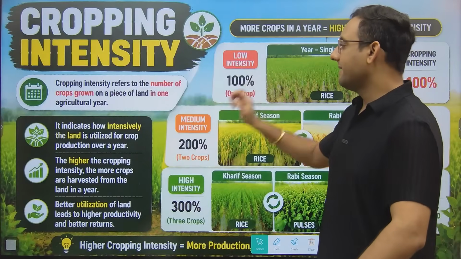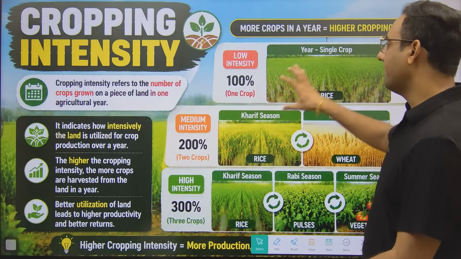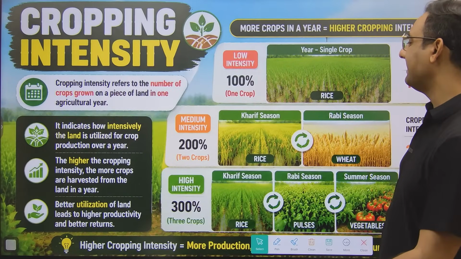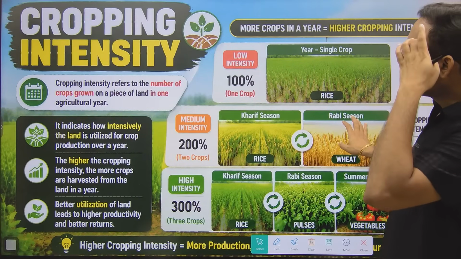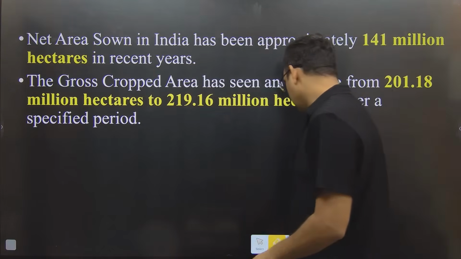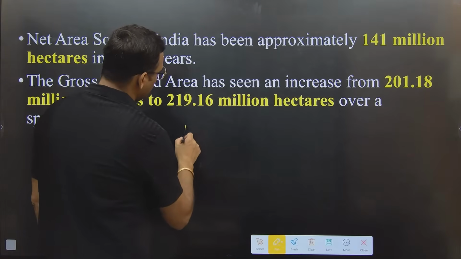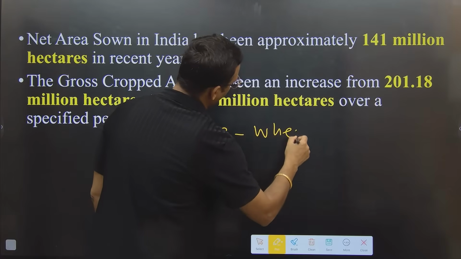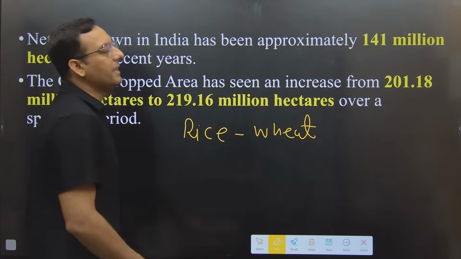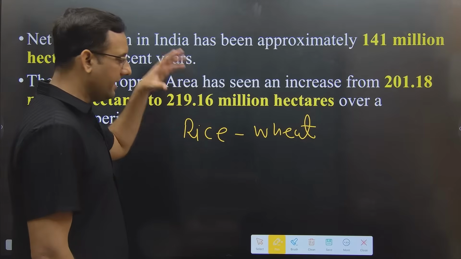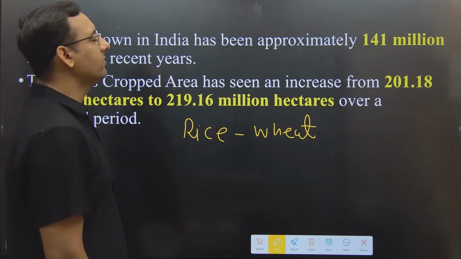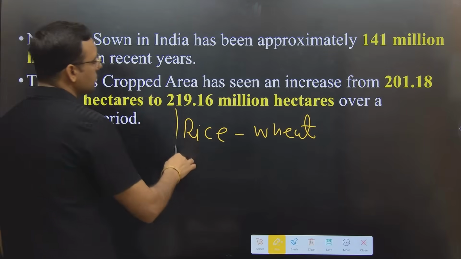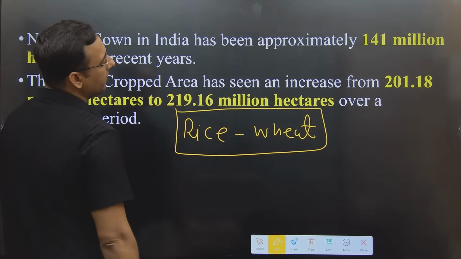Okay. Right guys, let's move forward. So now everybody is clear about the cropping intensity. So cropping intensity, one more question is there. If I will say that I used to grow rice and wheat in my area, tell me the cropping intensity. I'm not telling you what total area I have, what area I'm cultivating in the wheat crop or rice crop. I'm simply asking that I used to grow rice and wheat, tell me the cropping intensity.